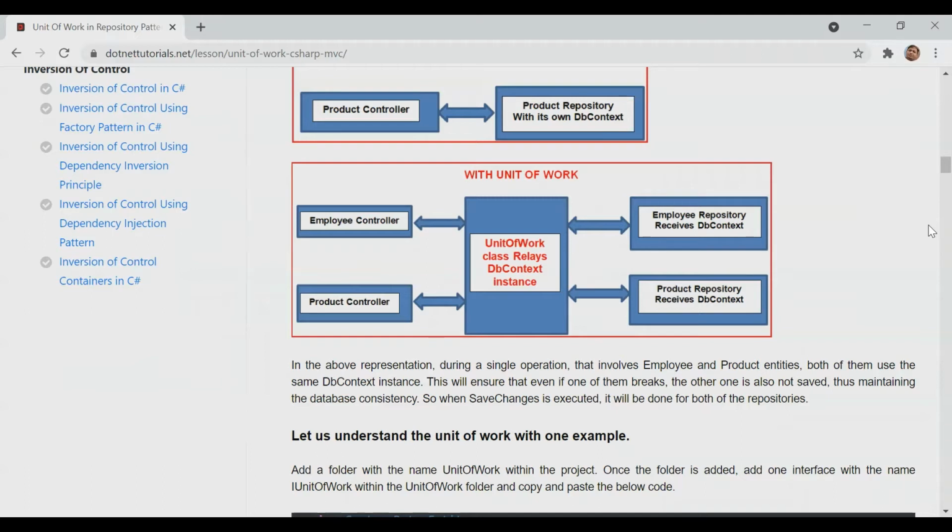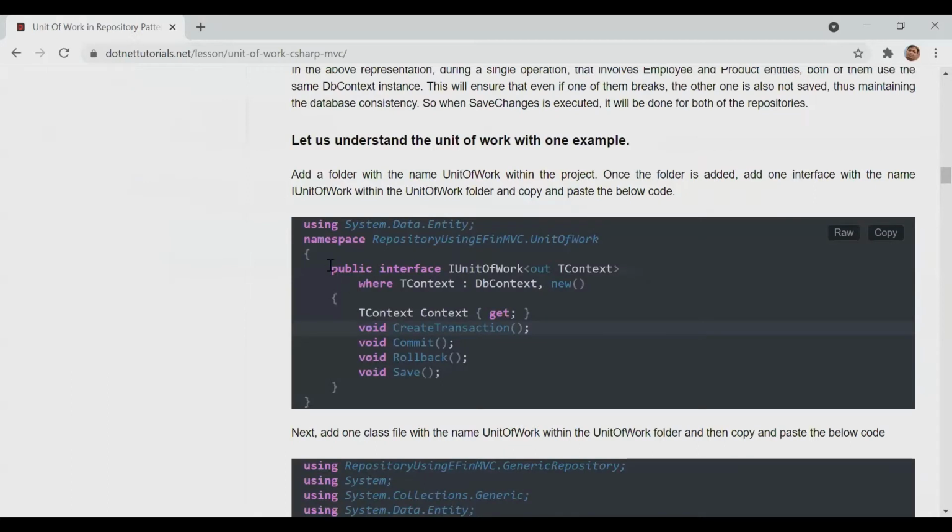Previously, the controller was directly communicating with the repository, and then the repository was communicating with the DB. Here, in unit of work, the controller will communicate with unit of work, and unit of work will communicate with repository. So here they have defined T context.